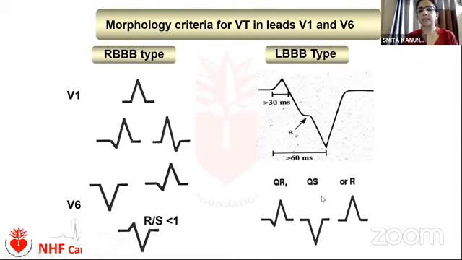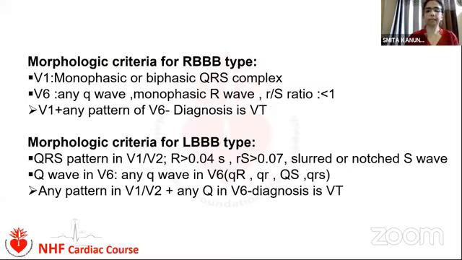So just a repetition: any Q wave in V6 plus R wave duration, RS duration, or presence of any notch in the S wave. The presence of these two together is diagnostic for ventricular tachycardia. And this is the morphological criteria for ventricular tachycardia.